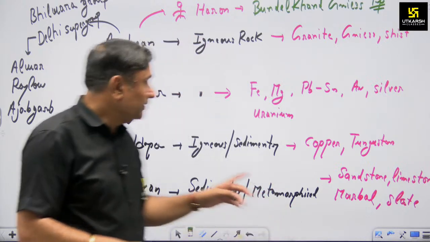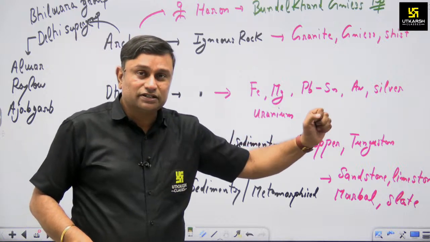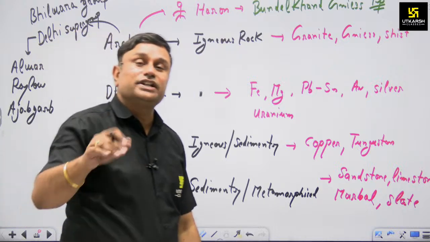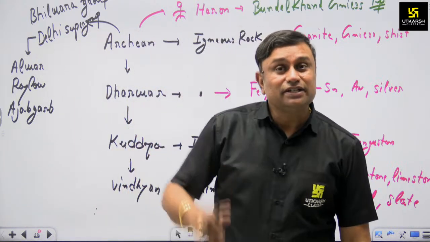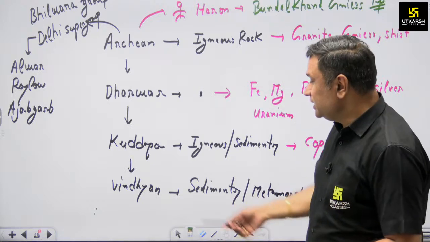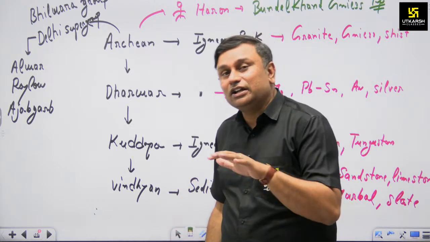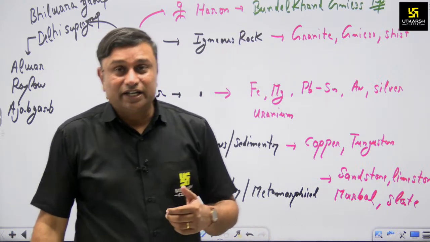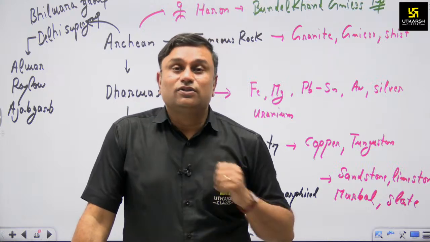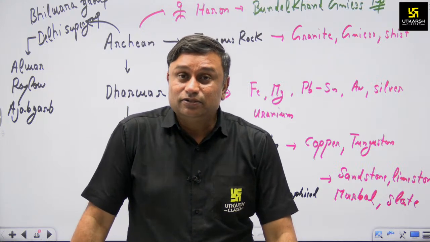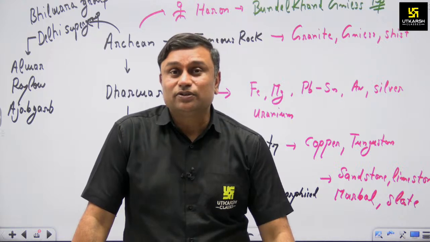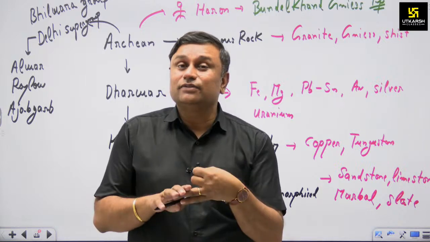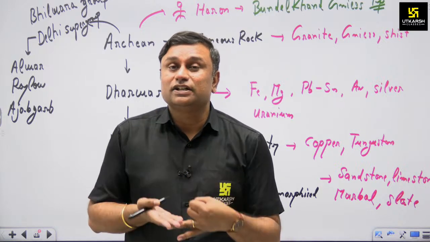In Kudappa we found copper and tungsten. Kudappa and all the previous ones eroded and converted into sedimentary rocks, known as the Vindhyan rock system. So at present Aravalli is mostly visible in a sedimentary rock system. That's why it is very difficult to get the Dharwad or the initial rock system. It is only through the natural erosional process, when the Vindhyan and Kudappa erode, that the Dharwad rock system will be available on the earth's surface.